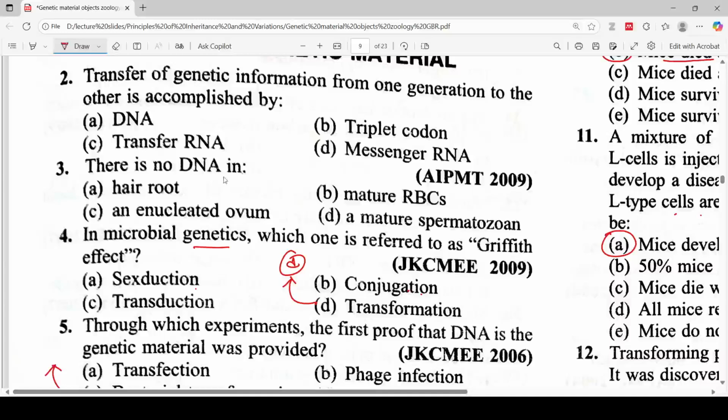Let's move to the next question. There is no DNA in hair root, an enucleated ovum, mature RBC, a mature spermatozoan. So the correct answer will be option B, definitely. The transfer of genetic information from one generation to the other is accomplished by DNA, so definitely the correct answer will be option A.